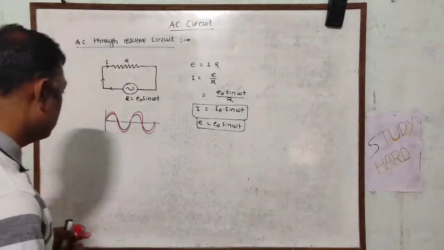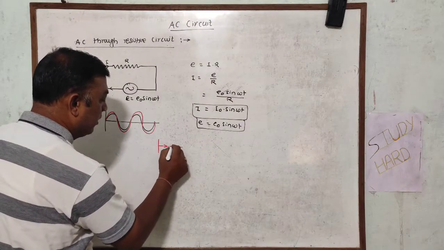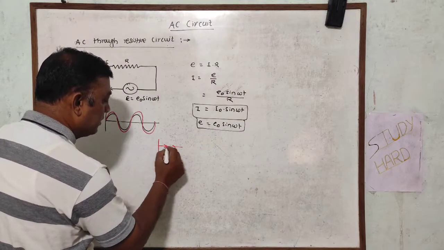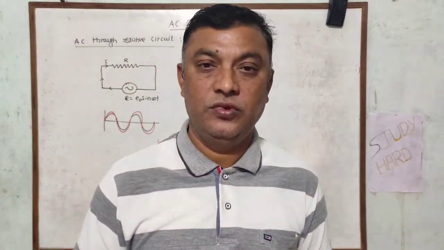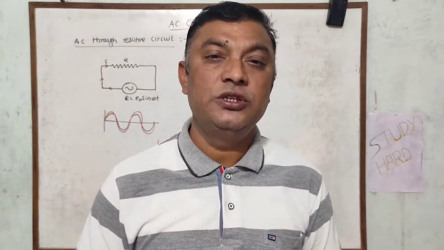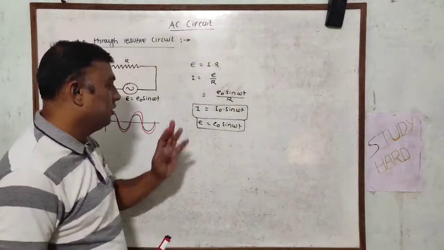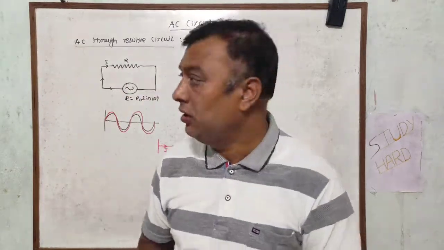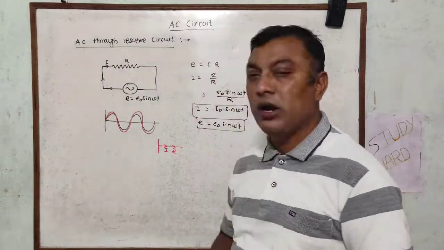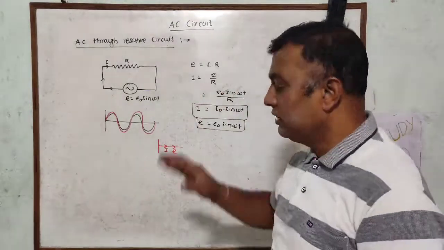As far as the phasor diagrams are concerned here, the current and the voltage are in the same direction. So there is no phase change. There is no phase change. It means the phase change between the input and the output is equal to 0. Means I is equal to I0 sine of omega t and E is equal to E0 sine of omega t. That is found to be the same here.